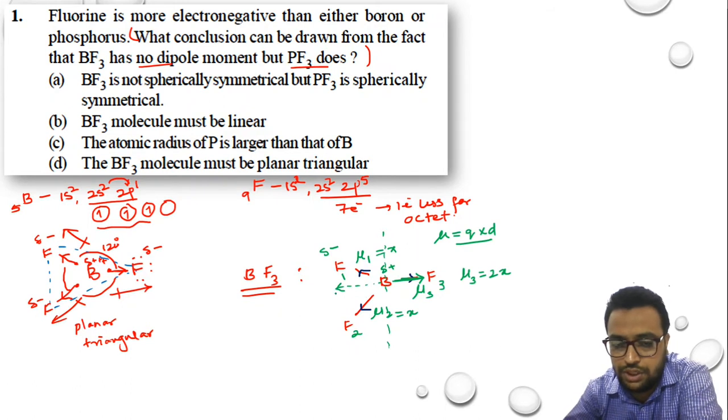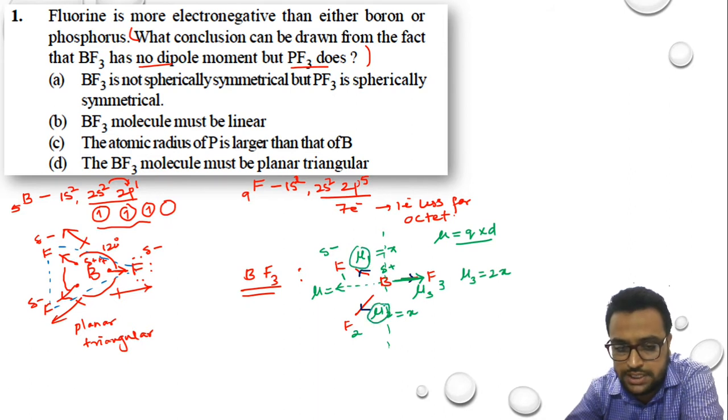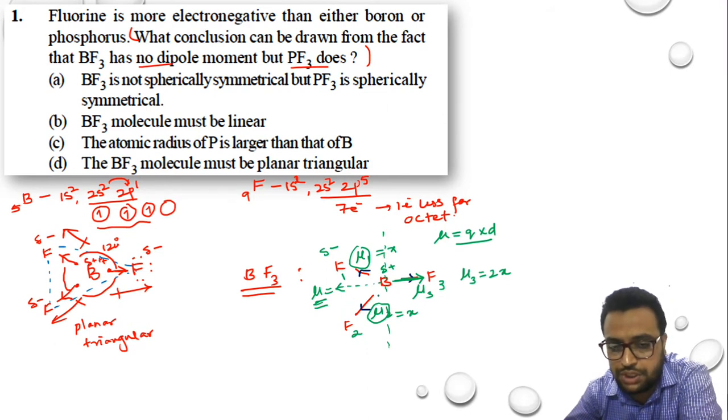Getting my point? So if I have to attain the value of mu from here, it should be in between mu1 and mu2, or else I can say that the resultant magnitude of mu1 and mu2 is this mu, which is equal and opposite to mu3.